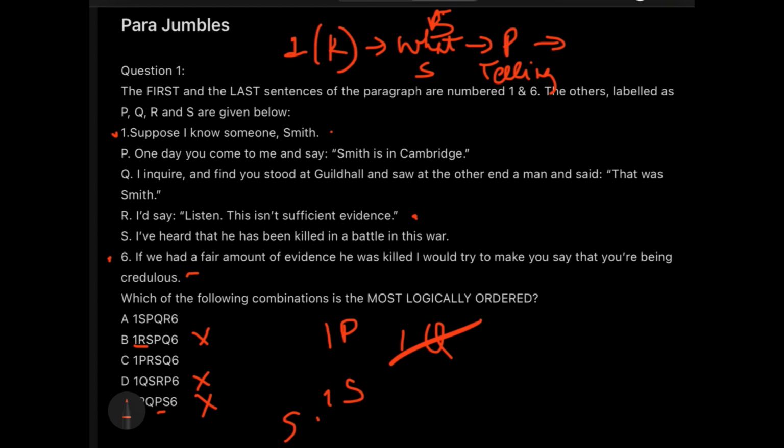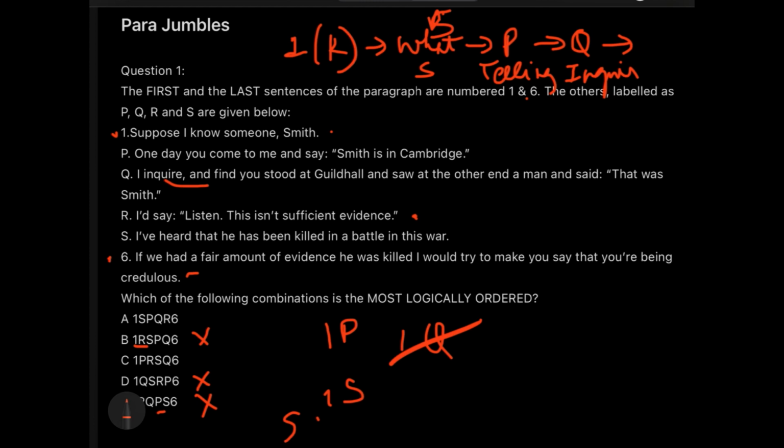Okay, in a line, this is moving in a line. What does he tell you about Smith? That he saw Smith in Cambridge. After that, the sentence Q comes where you are inquiring how did you see him, or where did you see him, and this inquiry comes up. So after someone tells you something, only then you inquire. So sentence Q is inquire, which should come after P.